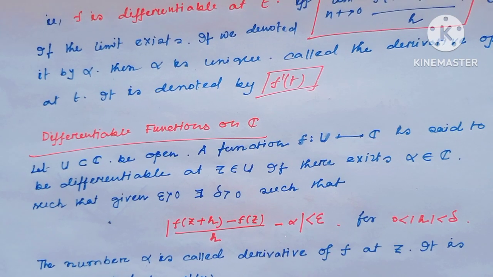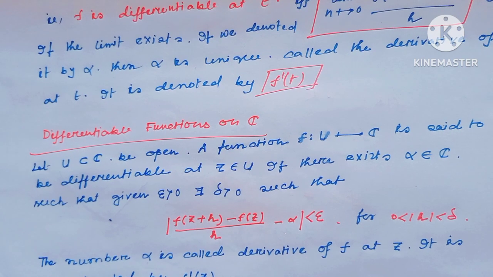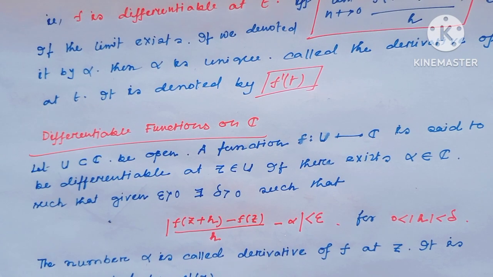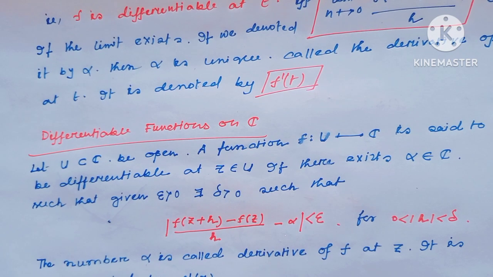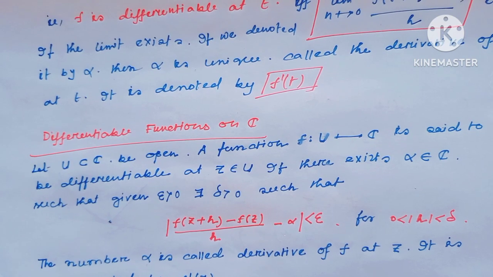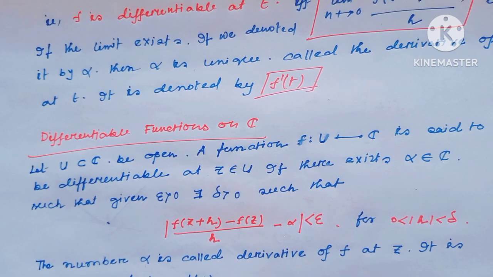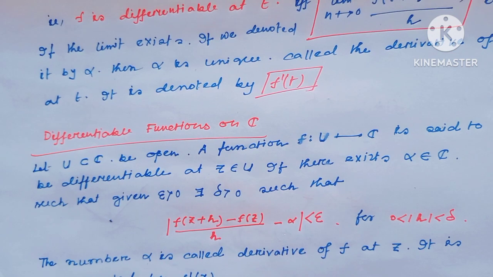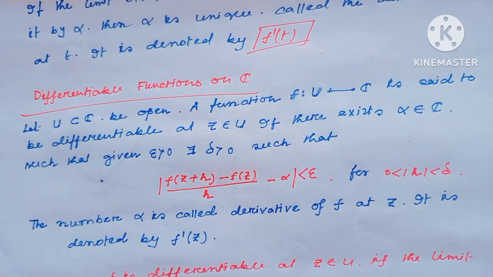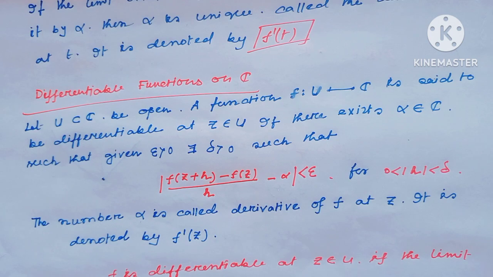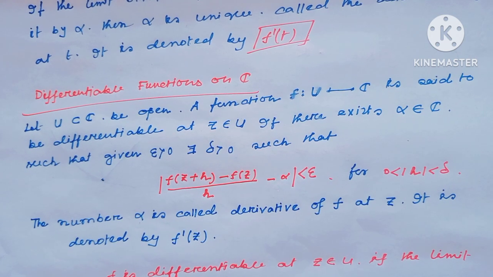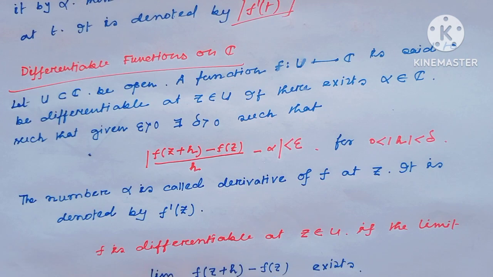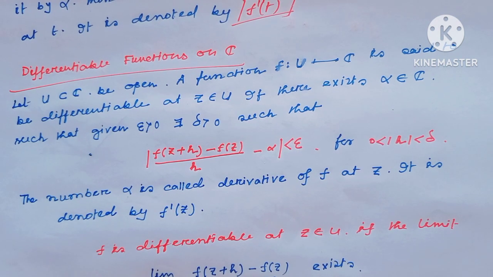A function f from U to C is said to be differentiable at the point z belongs to U if there exists alpha in C such that given epsilon greater than 0 there exists delta greater than 0 such that the absolute value of (f of z plus h minus f of z) over h, minus alpha, is less than epsilon, and this is true for 0 less than mod h less than delta.